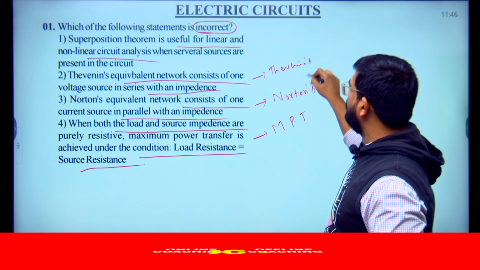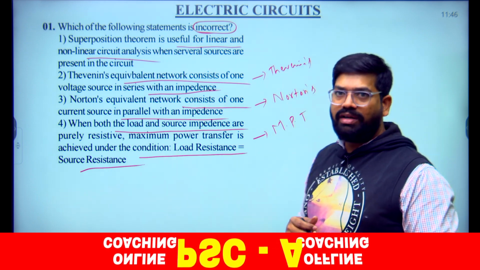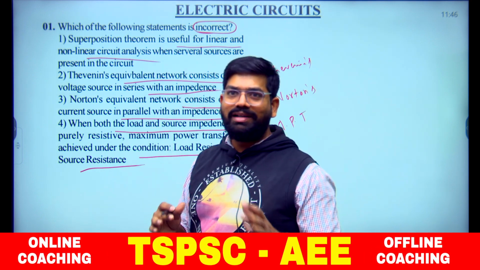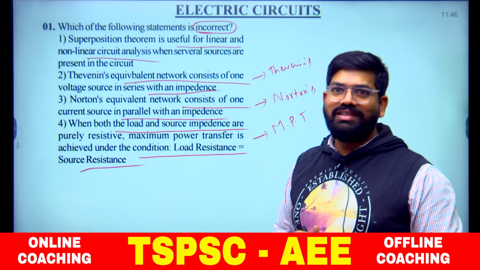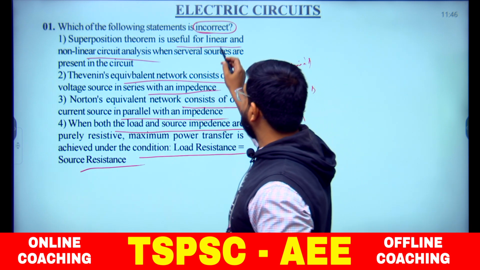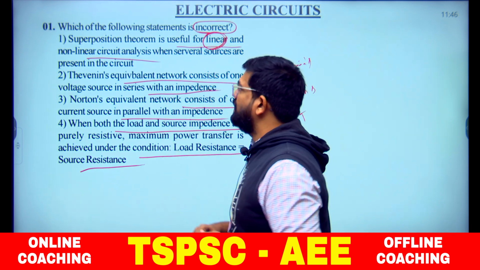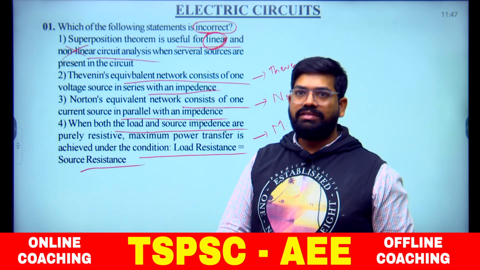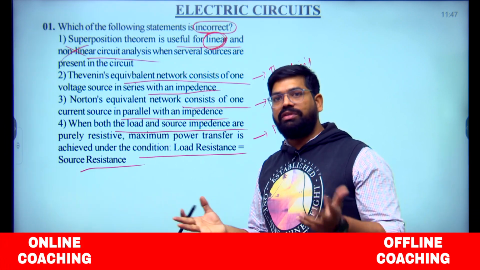These statements are given, but the first one does not match our superposition theorem statement, because the superposition theorem is valid only for linear networks, not for non-linear circuits, but they mentioned both linear and non-linear.